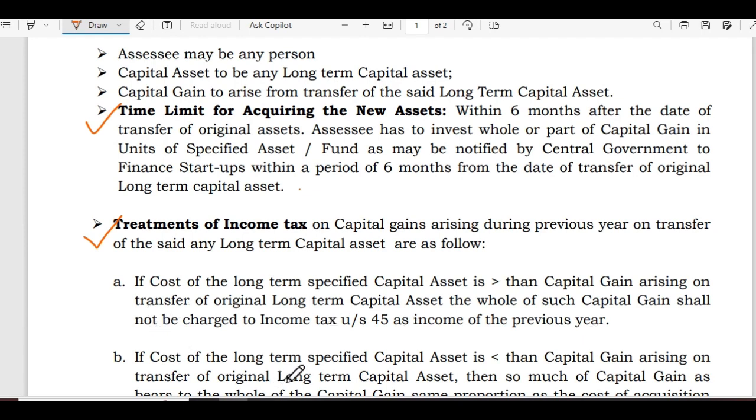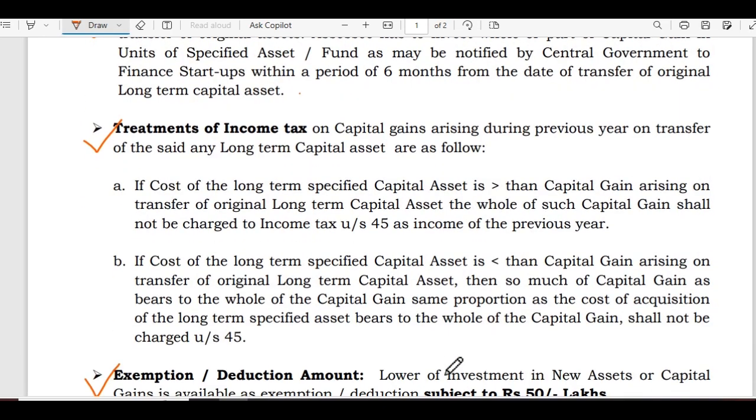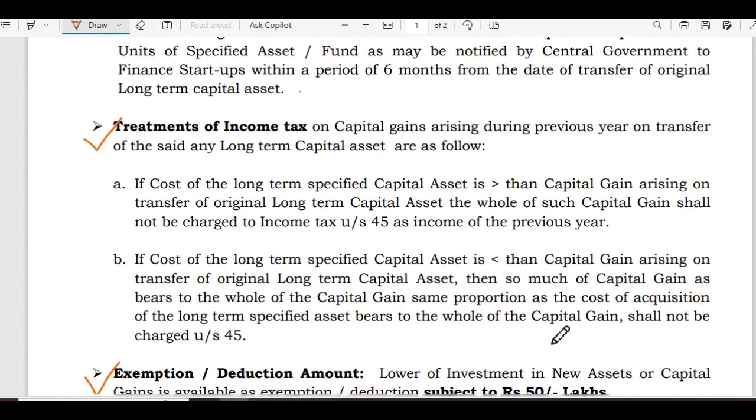If the cost of the long-term specified capital asset is less than capital gain arising on transfer of long-term capital asset, then so much of the capital gains as bears the same proportion to the whole of the capital gain as the cost of acquisition of the long-term specified asset bears to the whole of the capital gains shall not be charged under section 45 during the previous year. Exemption or deduction amount.